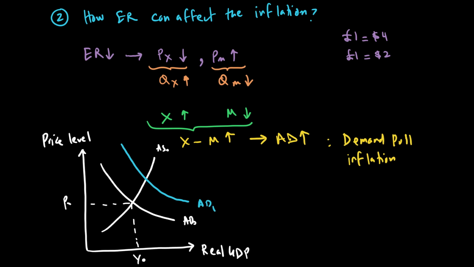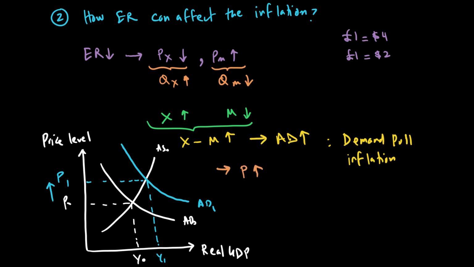And if the economy doesn't have the spare capacity or flexibility to meet the increased demand, that lack of spare capacity means the price level goes up and the real GDP goes up. But the more important part is this, that AD goes up, your price level goes up.